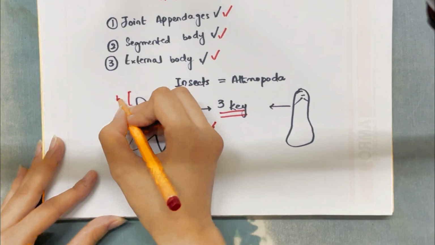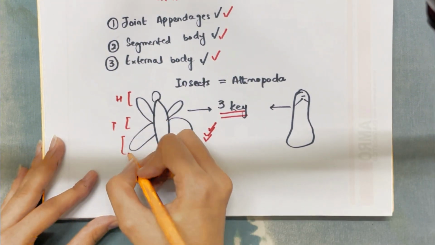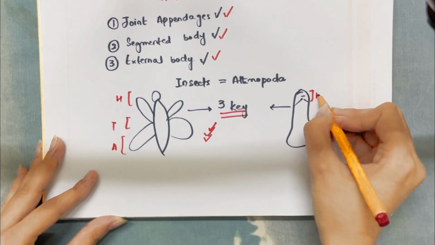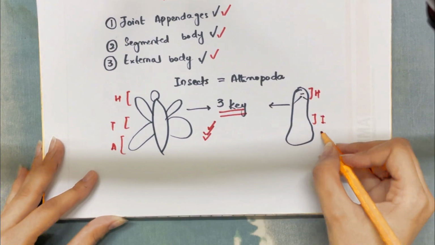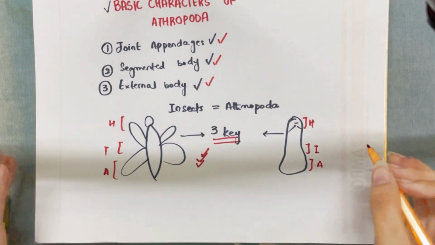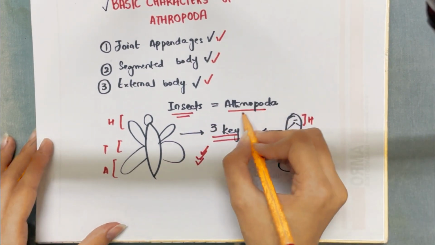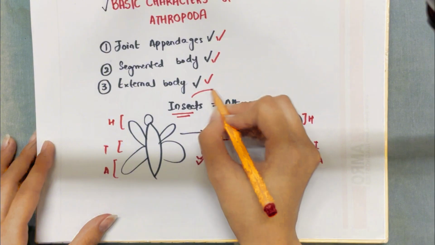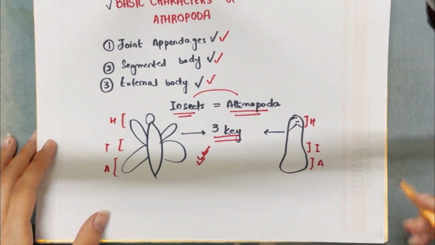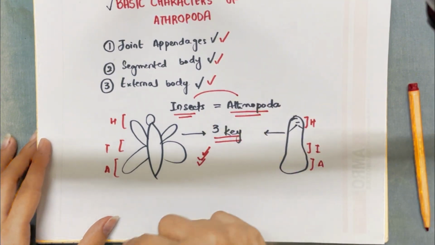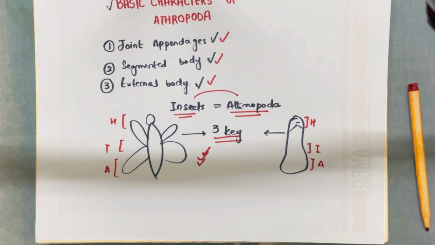Both of them have a head, a thorax, and an abdomen. Since these three basic characteristics are present in insects as well as in arthropods, that's why it is said that insects and arthropods are linked with each other. And since Arthropoda includes examples such as insects, centipedes, and millipedes, it is said that they are relatives of one another.